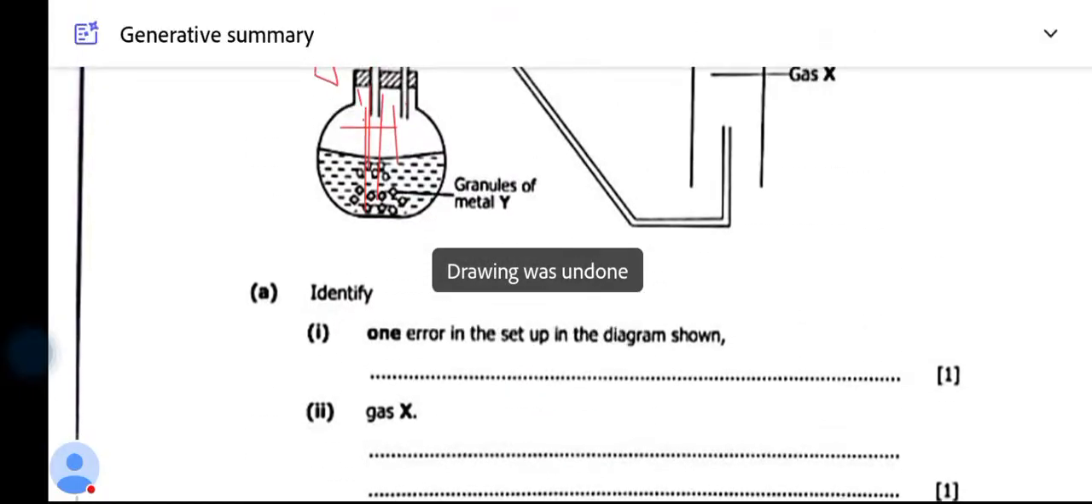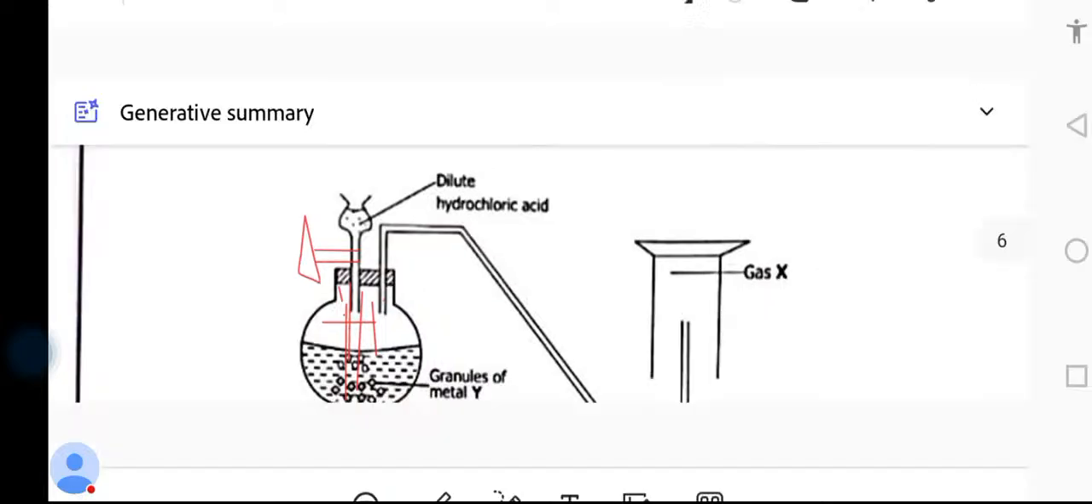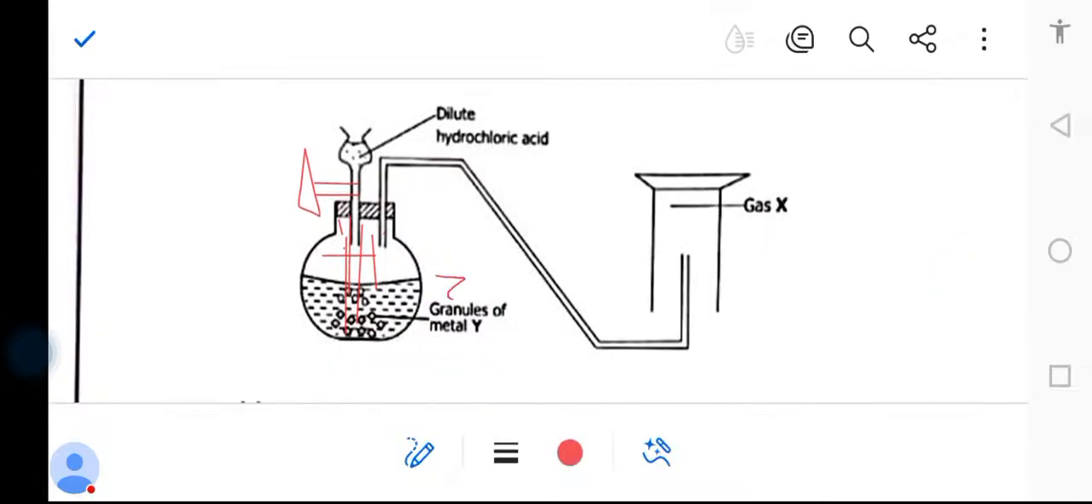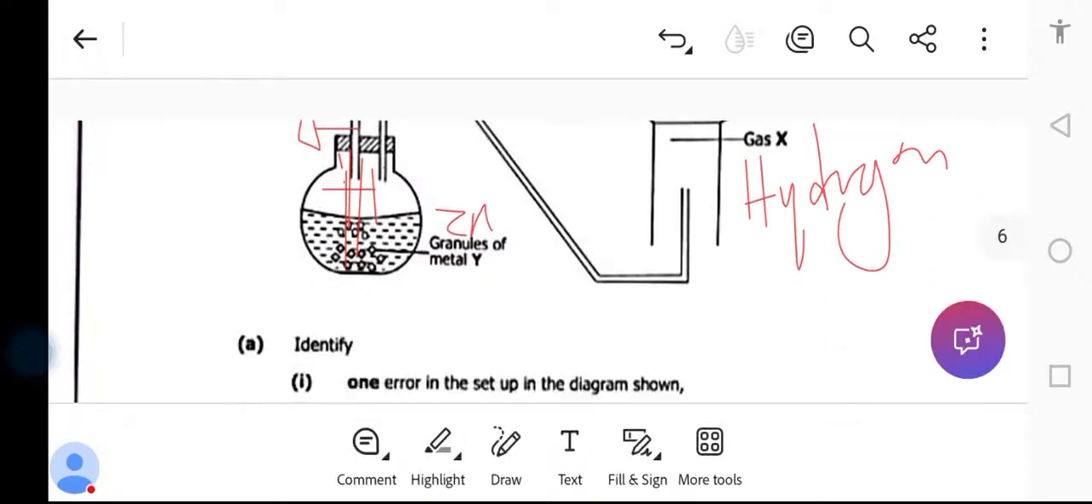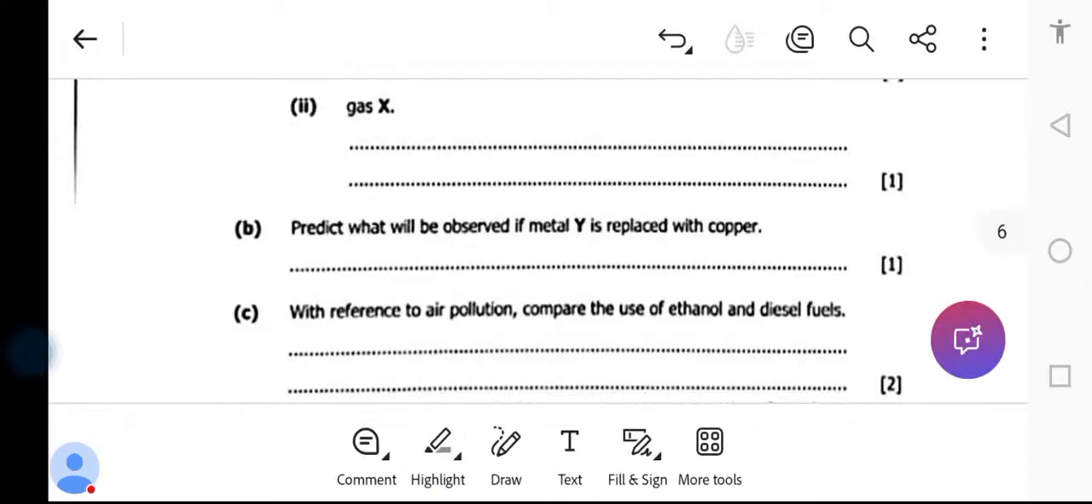Now, what is gas X? So this is zinc here. Now, if zinc reacts with an acid, it produces the gas called hydrogen gas. Now, how do you tell the test that this is hydrogen gas? So, predict what would be observed or what you can observe. So, there will be no bubbles formed if it is hydrogen gas.